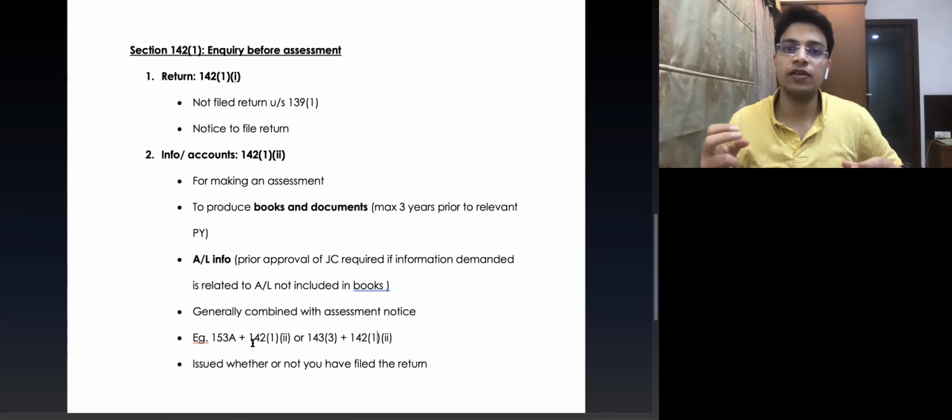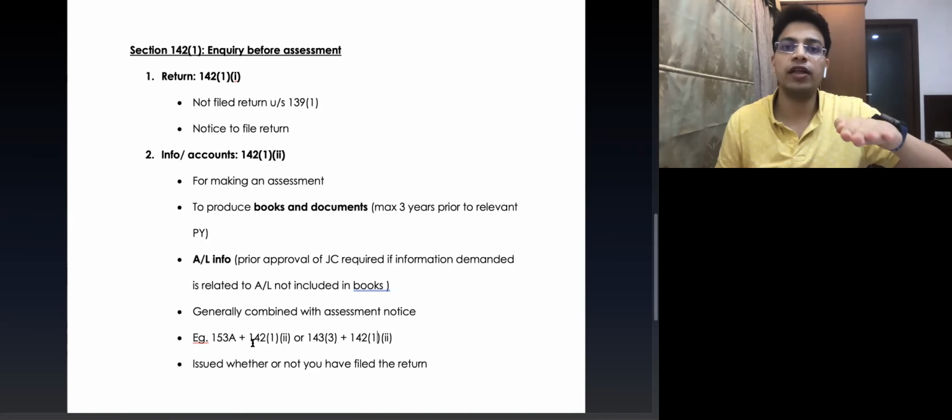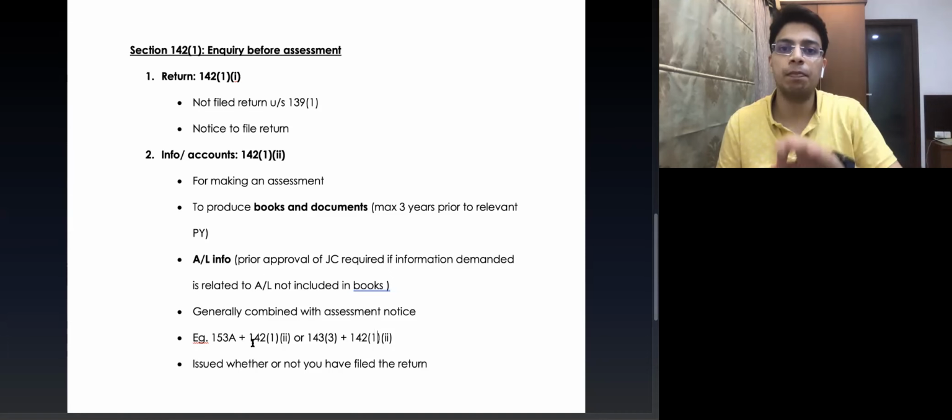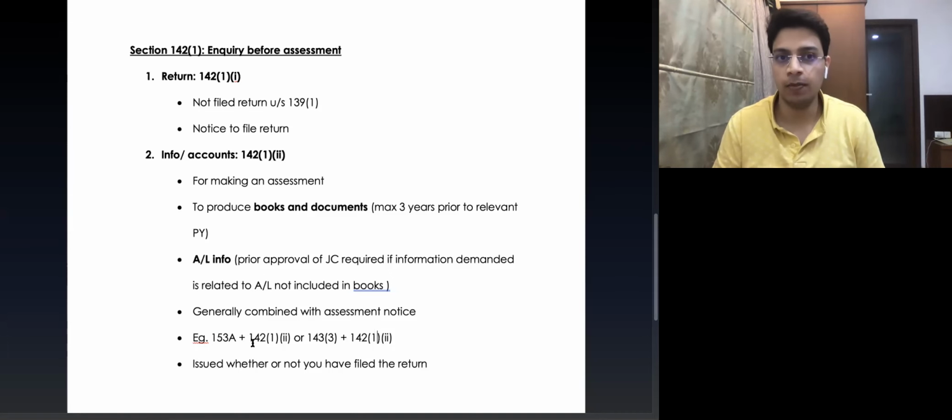Second part, the assessing officer can ask the assessee to provide the information relating to assets and liabilities which is contained in the books of account. If he wants to ask the assessee about the assets and liabilities information apart from books of accounts, prior approval of JC is required. This notice of section 142.1.2 is generally combined with the assessment notice. Example: 143.3 plus 142.1.2 or 153A plus 142.1.2. And this notice can be issued whether or not the assessee has filed the return of income. So that's it for section 142 subsection 1.